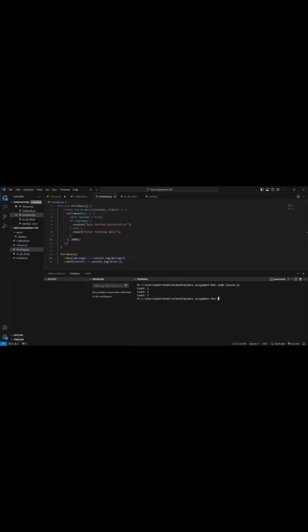Let's run the code. The message data fetched successfully has been printed.